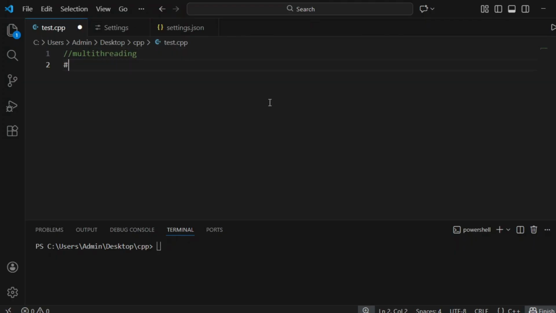Okay, let's get started. Include iostream. As I told you, we have to include the thread header file, and I'm using namespace std. Create the main function. Now I am going to create a thread.